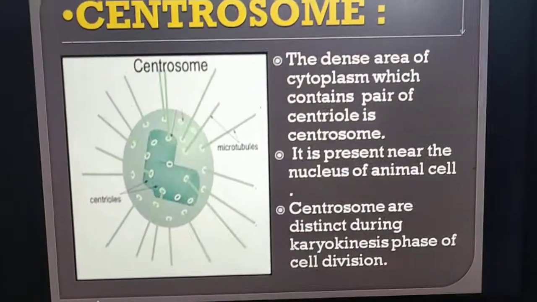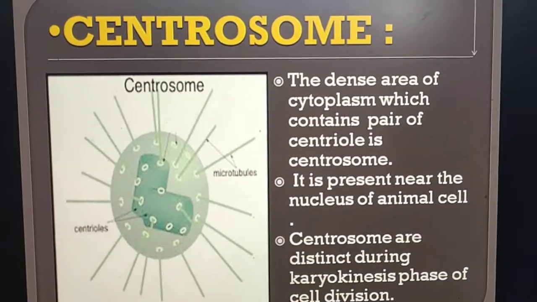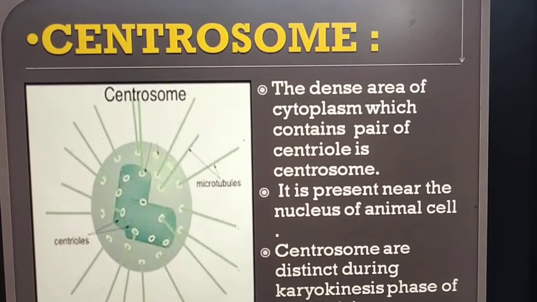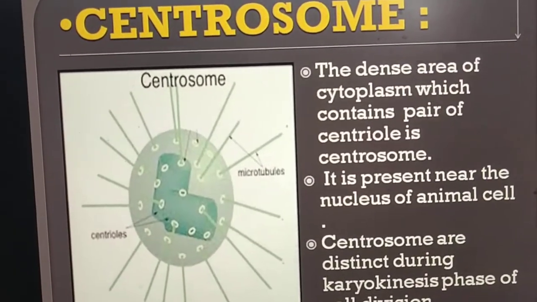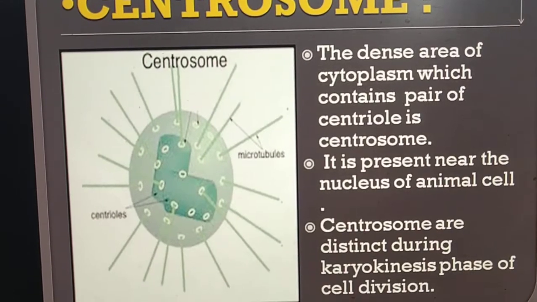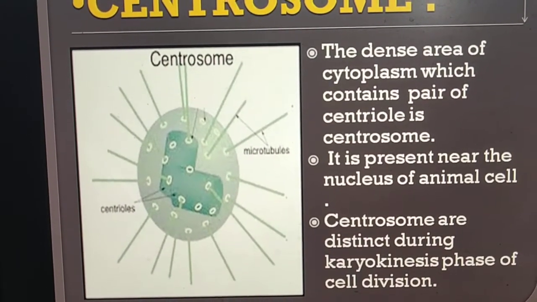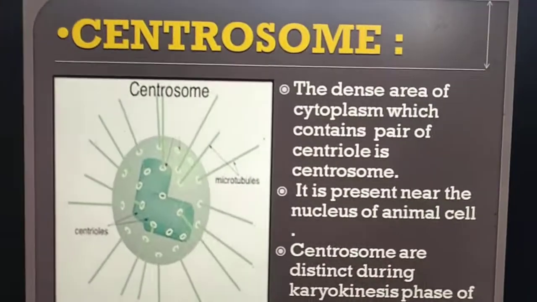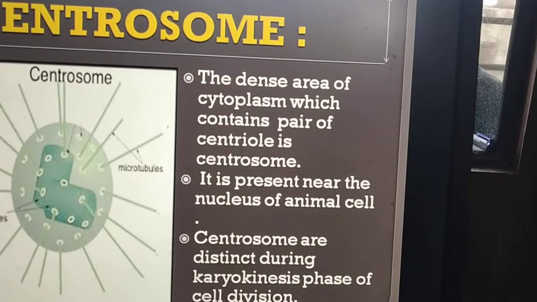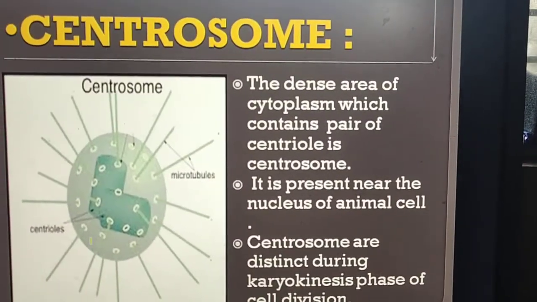Now, centrosome is a dense area of cytoplasm which contains a pair of centrioles. That is called centrosome. It is present near the nucleus of the animal cell. Centrosome is distinct during the karyokinesis phase of the cell division. Centrosome is an area which contains 2 centrioles.